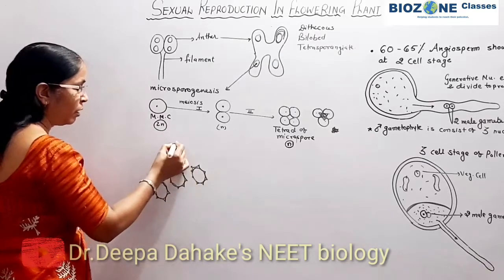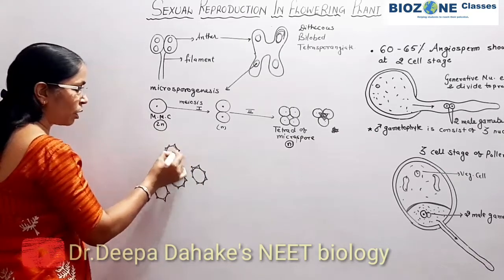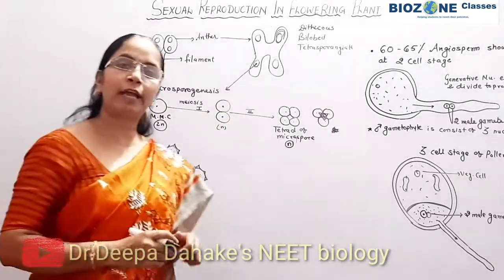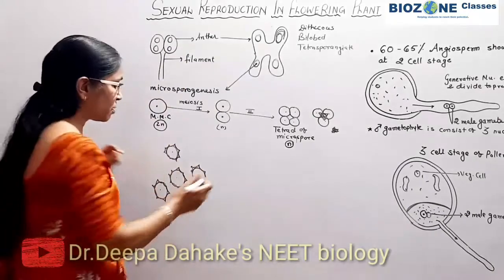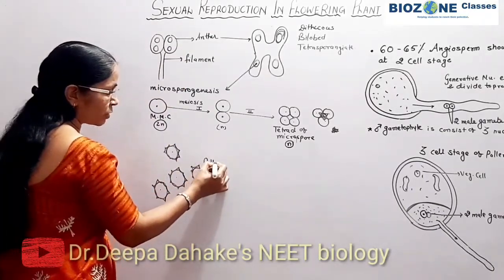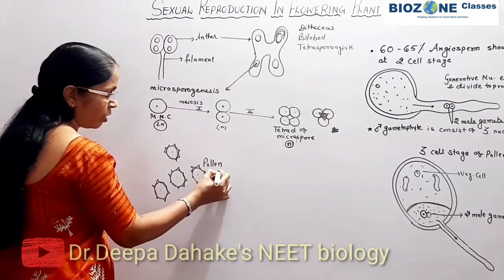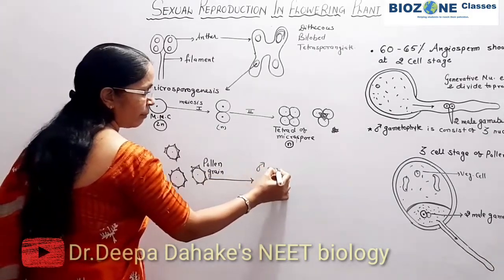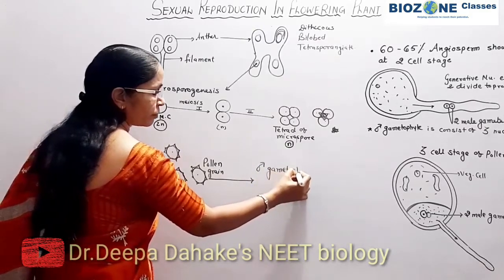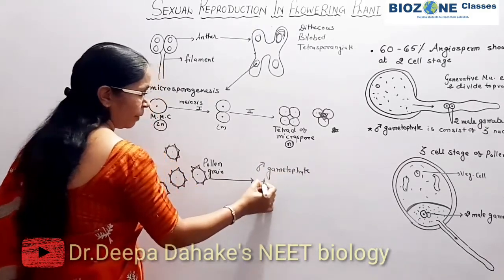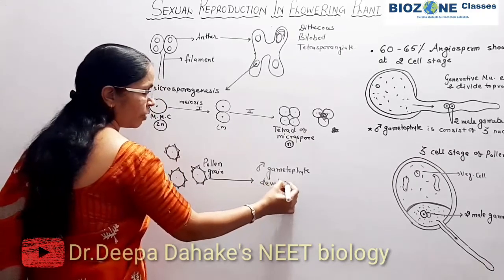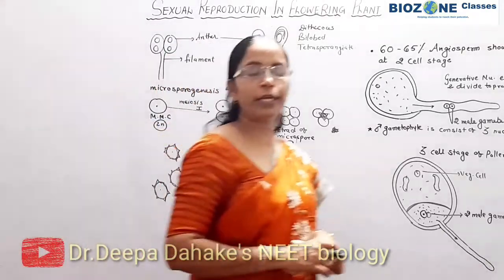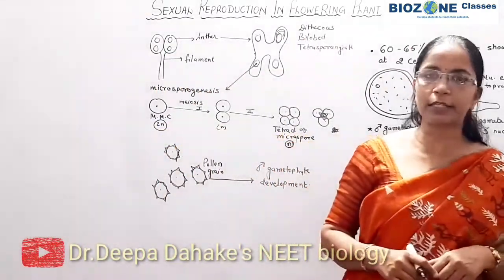You have studied all this, quite in detail, but in short I explain here how the events take place sequentially in angiosperms. So this isolated microspore is called a pollen grain, and this pollen grain now enters male gametophyte development. Sometimes these pollen grains are responsible for pollen allergies. So hay fever and bronchitis, you remember.